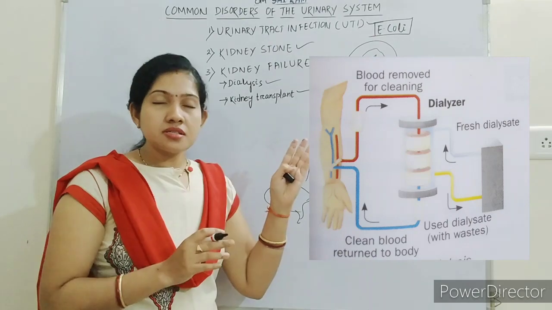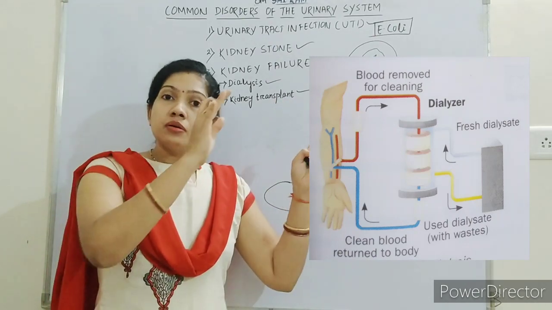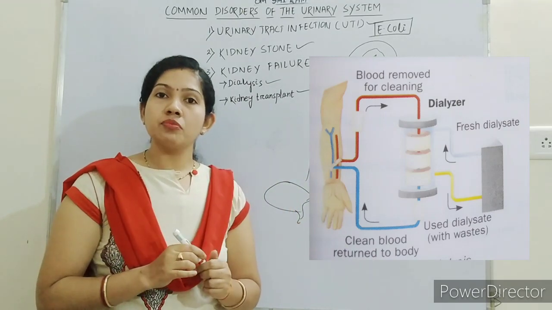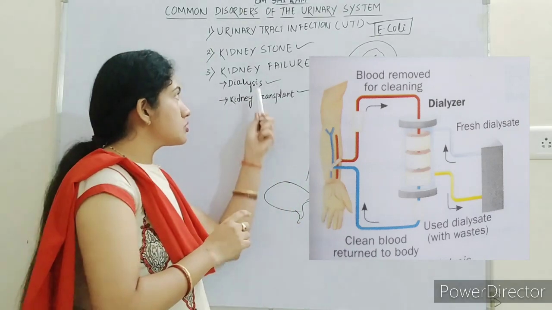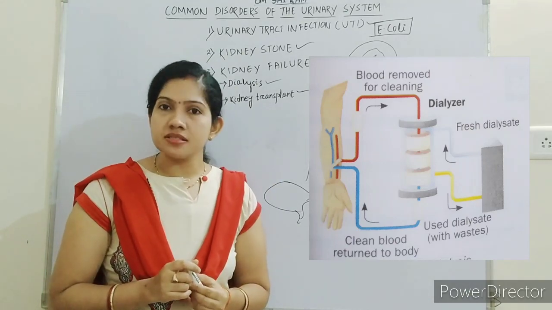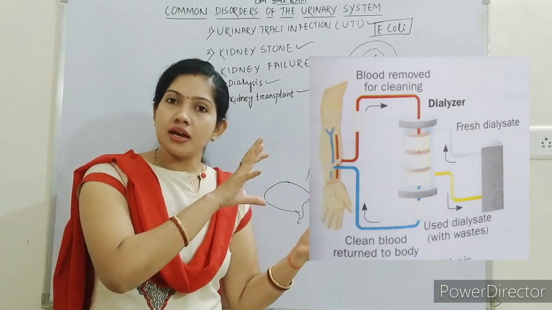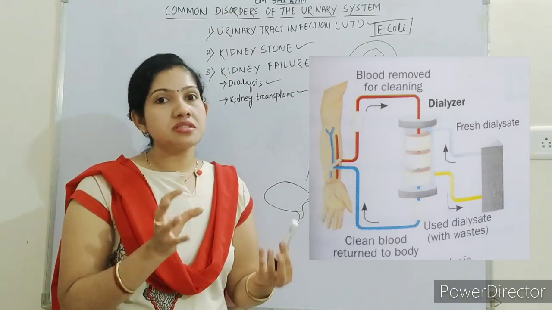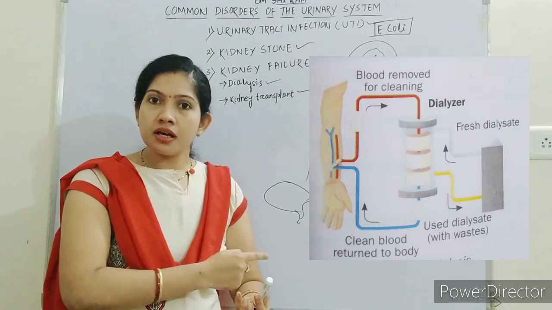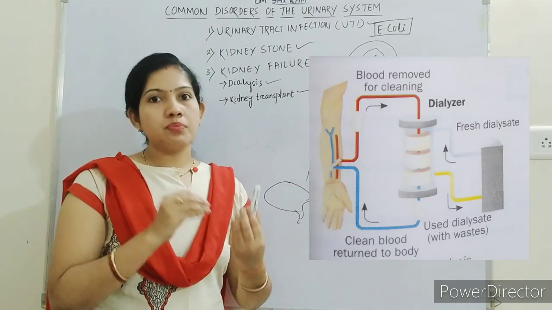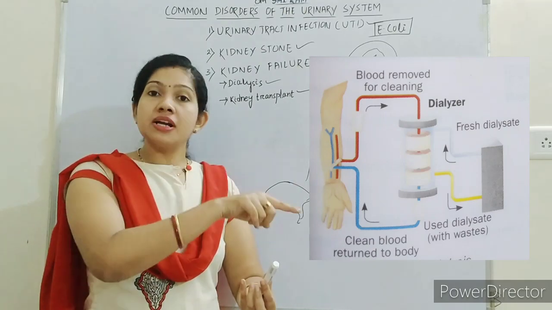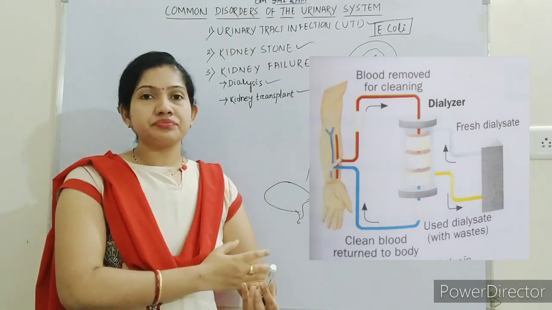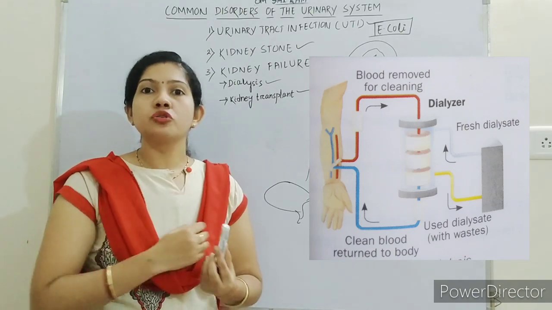Dialysis is a process in which the filtration of blood takes place artificially with the help of an artificial kidney. We can also call that artificial kidney a dialyzer. The dialyzer is an artificial kidney, a machine which is fitted to the patient's body, and it will filter the blood, and the pure blood will be transferred back to the patient's body.